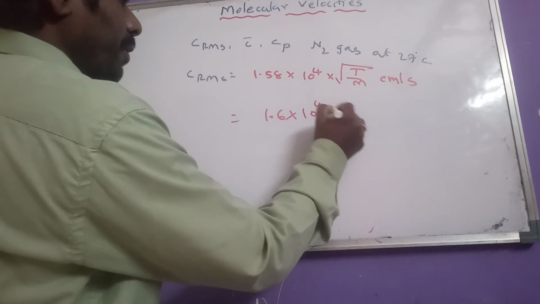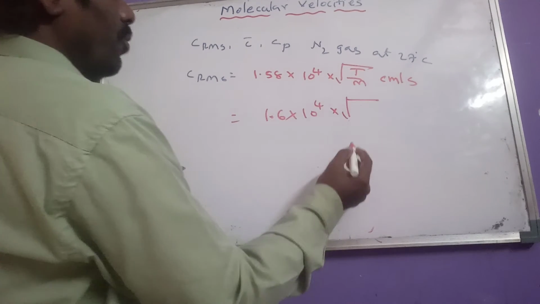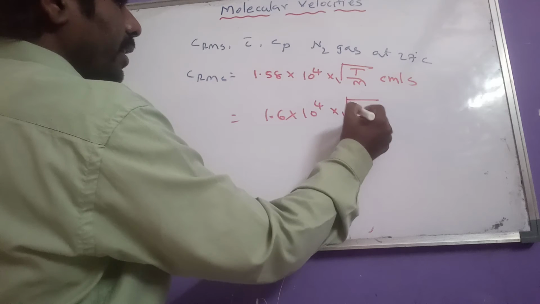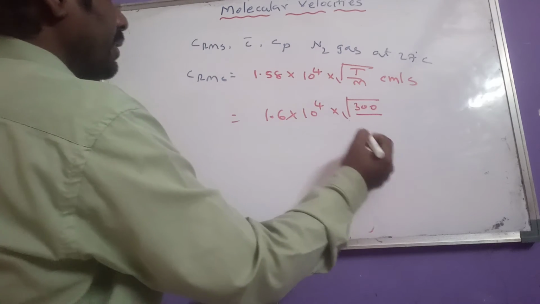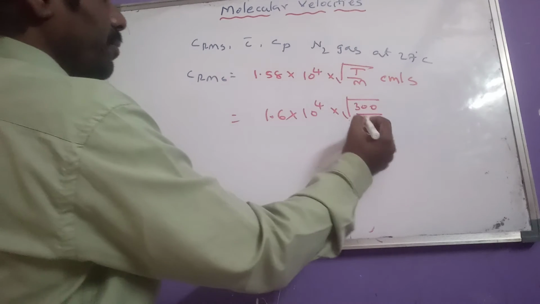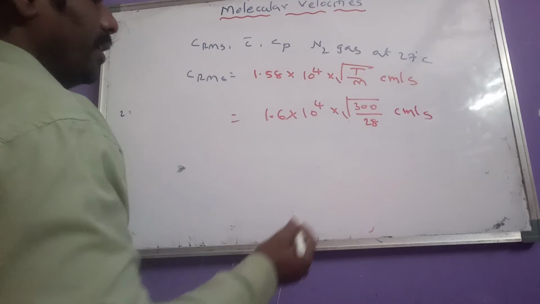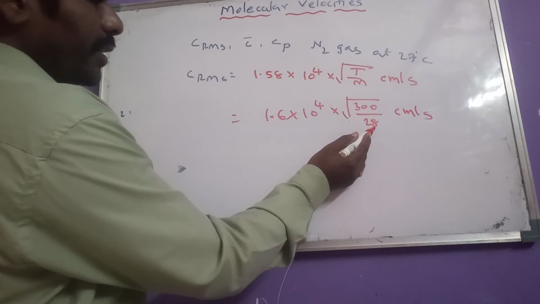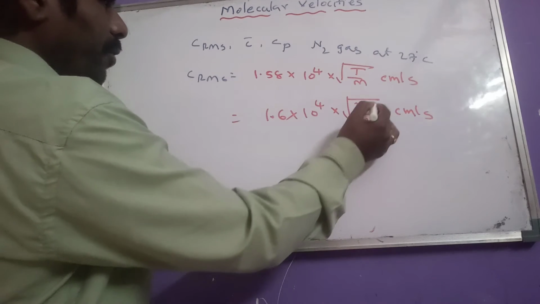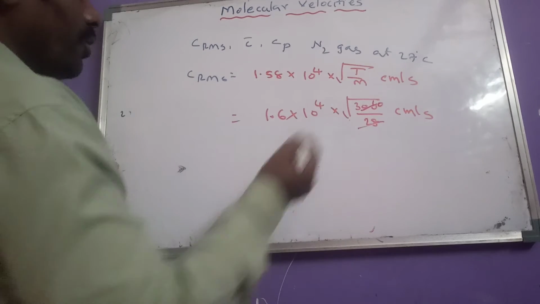1.6 into 10 power 4 into root over 27 degrees centigrade means 300, and nitrogen gas molecular weight 28 centimeter per second. So if you consider this as 30, 30 ones are 30, tens are root 10.